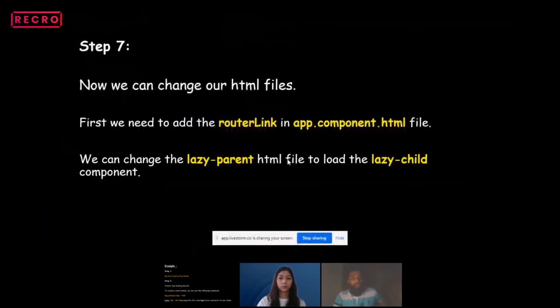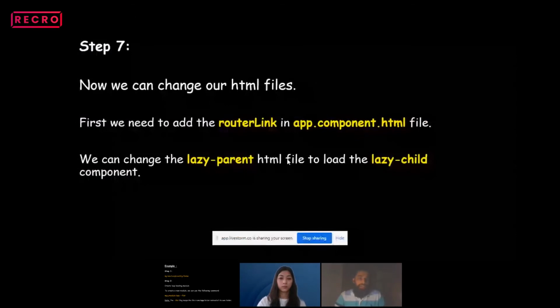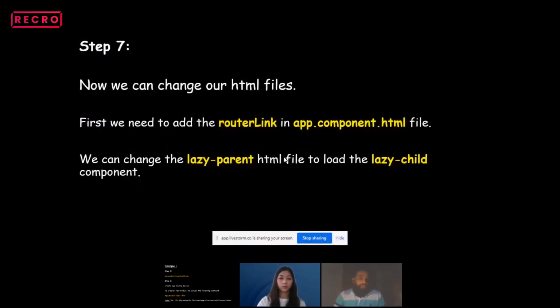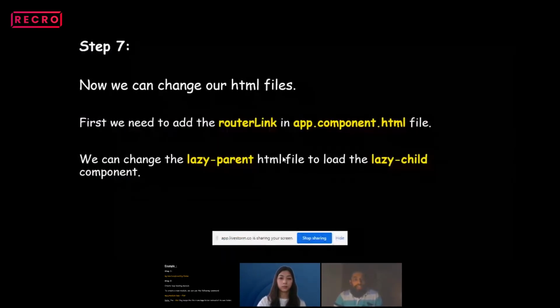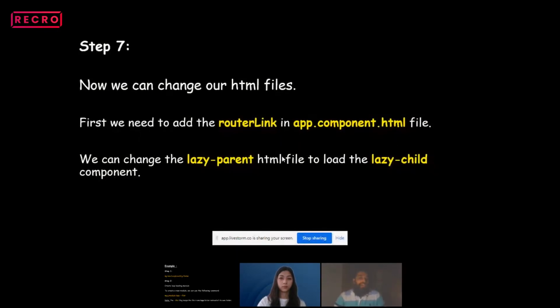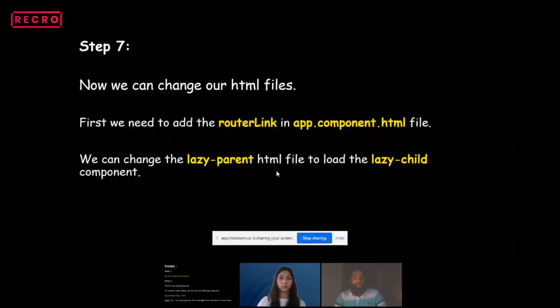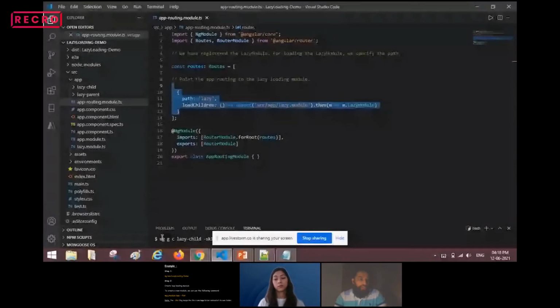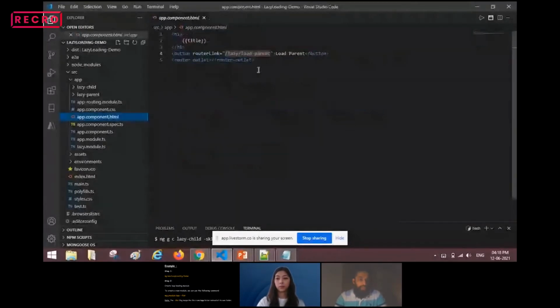Next step is we can change our HTML files depending on our need. First we can see how we can add the router link in the app.component.html file. So let's say, for example, I will go to the app.component.html file. So this is my app.component.html file.